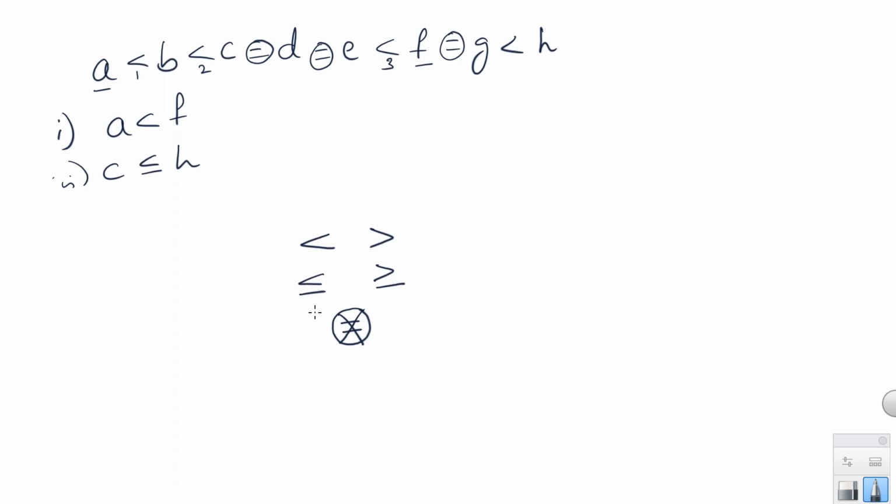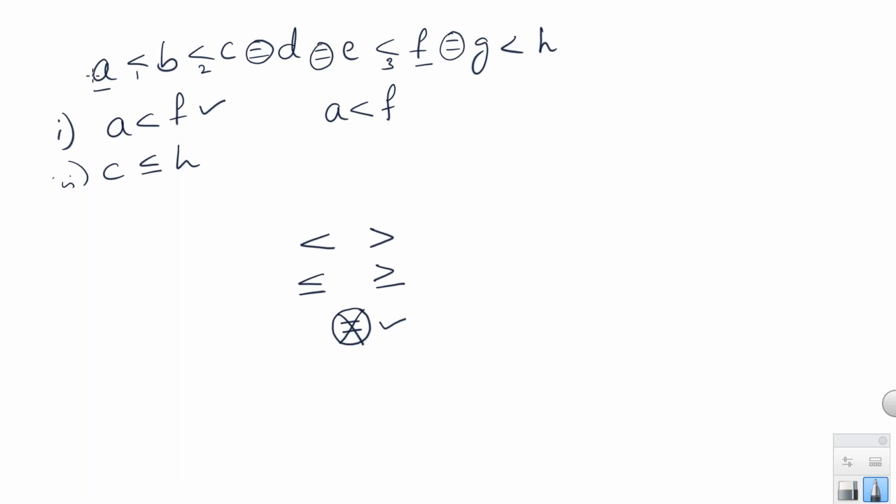See, when I said don't consider equal to, that means if it is only equal to, then ignore it. If it is less than or equal to, then don't ignore the equal to, and consider only less than. I am talking about the individual equal to symbol, not the equal to symbol combined with less than or greater than. Now, if I ignore these equal to symbols, between A and F, I got three symbols. All three are less than, which means A is less than F is the actual conclusion. And the given conclusion is also A less than F. So this conclusion is true.